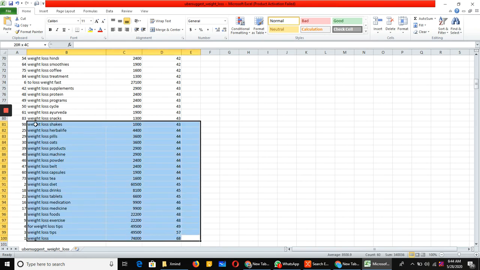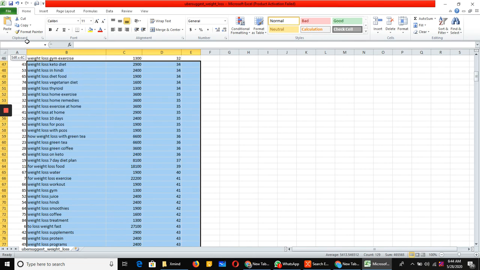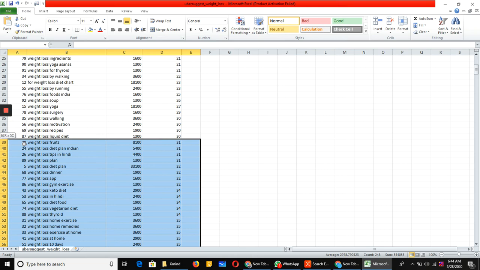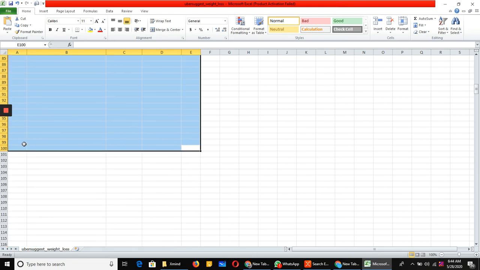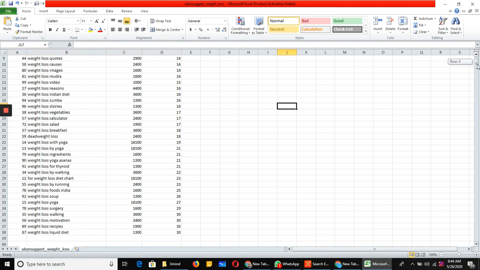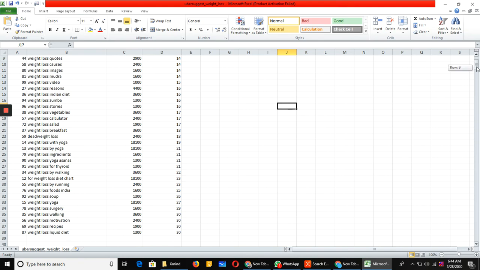The highest difficulty keywords I will try to remove. Let me make it up to 35, so 35%, 30% is fine. These are the keywords, and I will try to find some more filters. I don't want difficulties either.